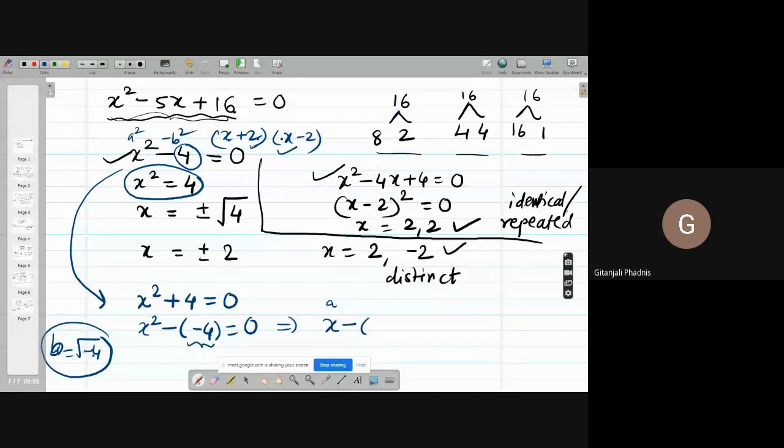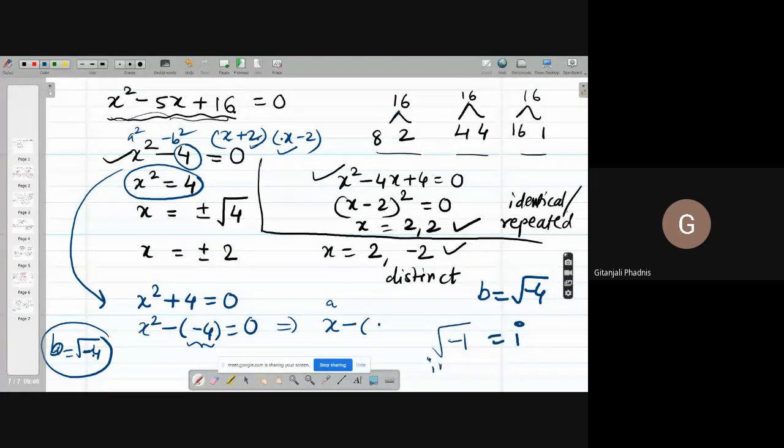But if I have square root of minus 4, then what will happen to my solutions? What do you mean by square root of minus 4? How do you express it in mathematics? Square root of a negative number is i. What is i? Square root of minus 1 is i.